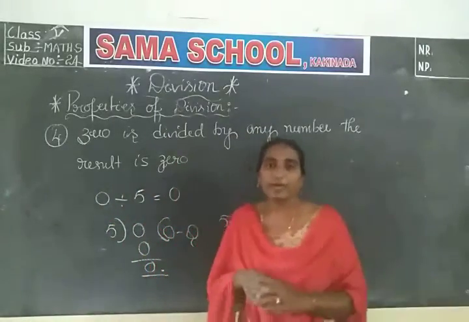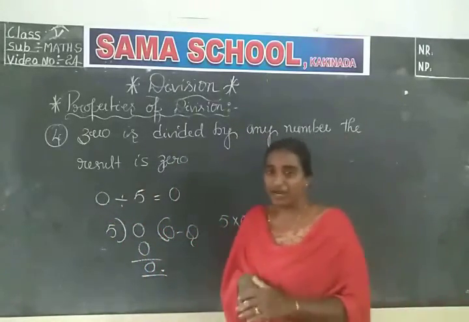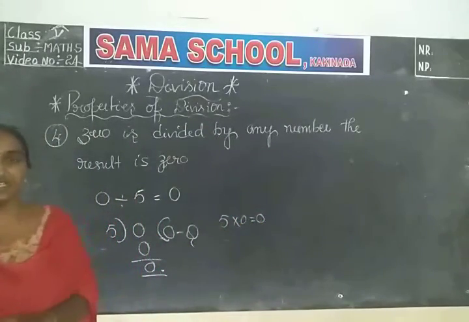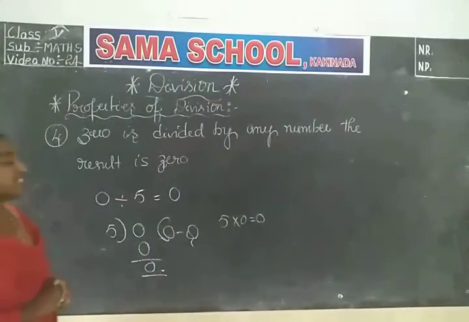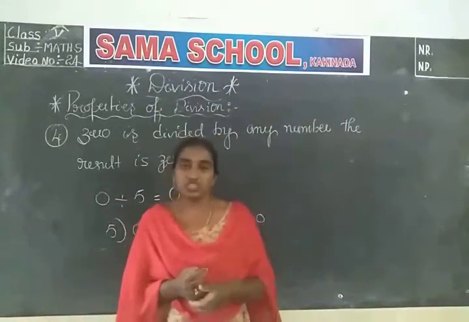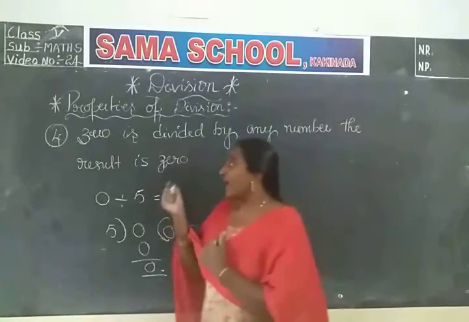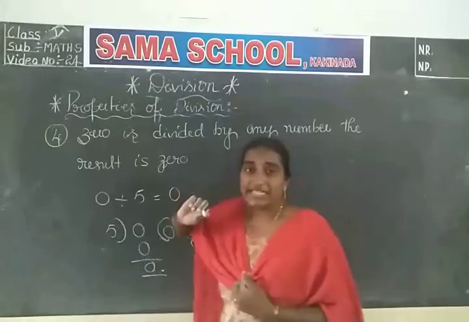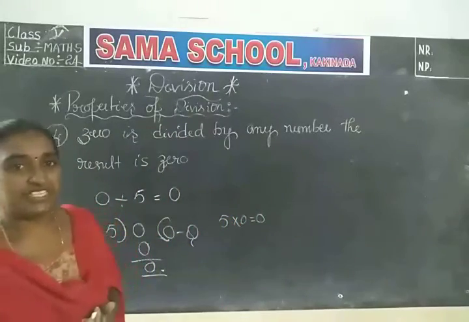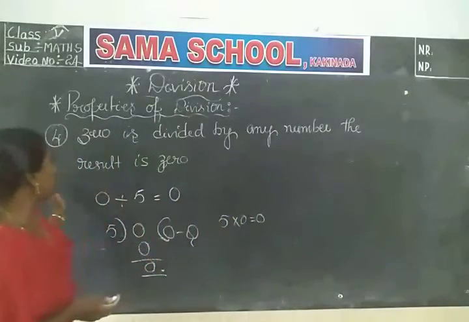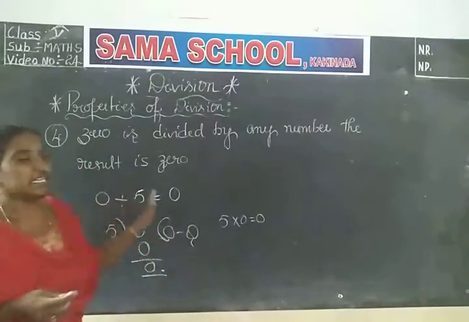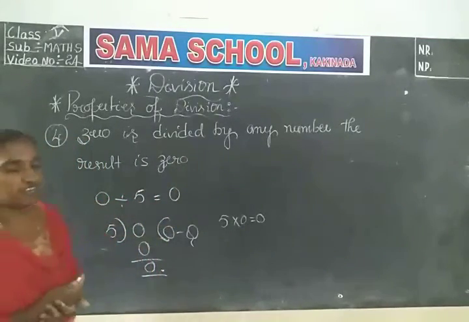So these are the four properties we have in division. What is the first property? If any number is divided by 1, the result is the number itself. The second property is if any number is divided by itself, the quotient is 1. The third property is that any number divided by 0 is not defined. There is no solution for that. And the fourth property is if 0 is divided by any number, the result is 0.